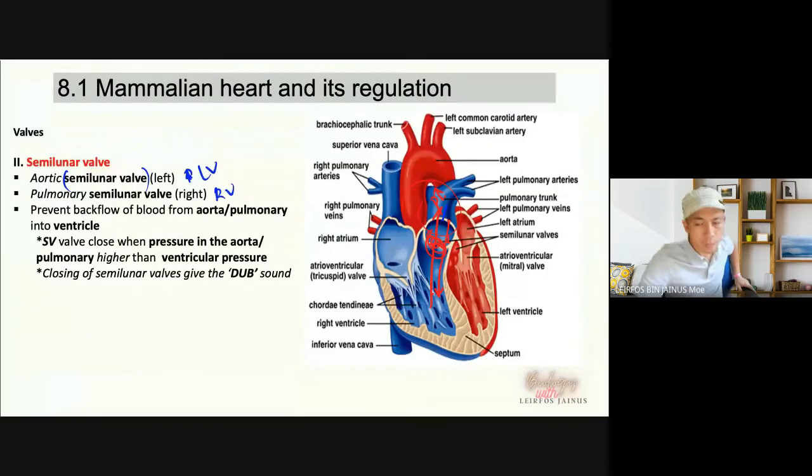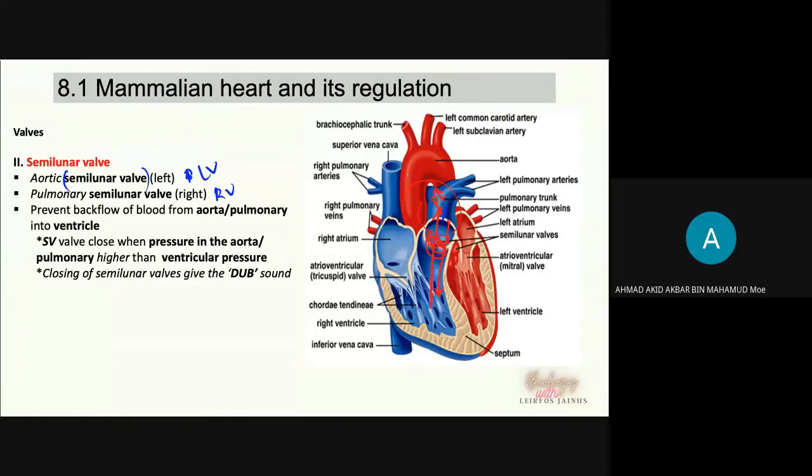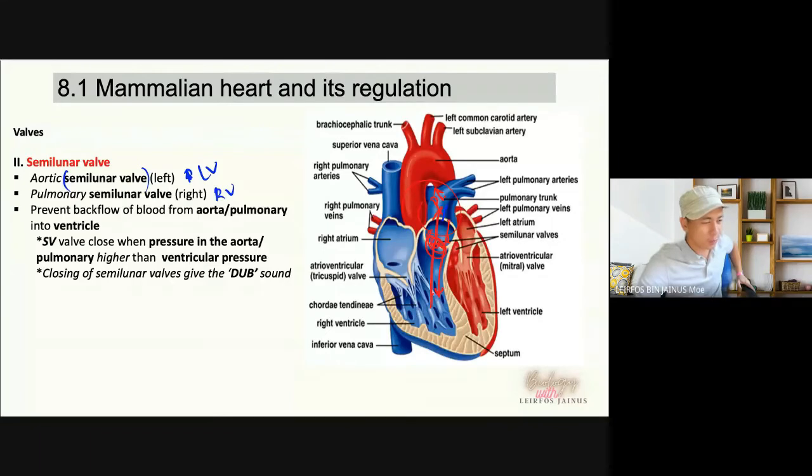So every valve closing, what is the sound? Lub. Lub, not love, lub. When the semilunar valve closes, it will produce the dup sound. So the sound of the heart is something like lub dup, lub dup, lub dup, something like that.